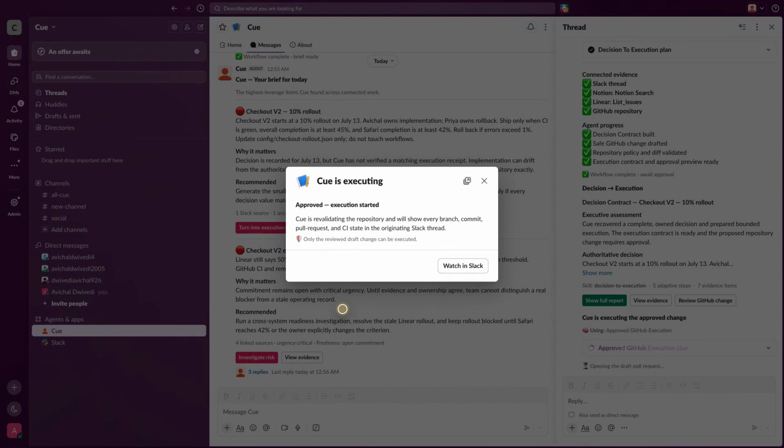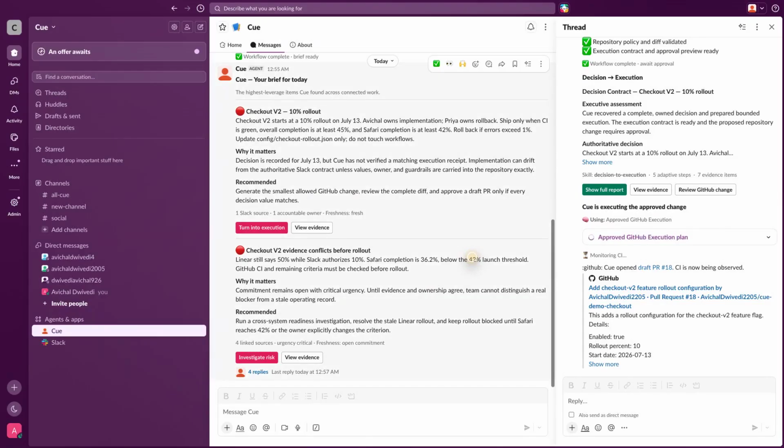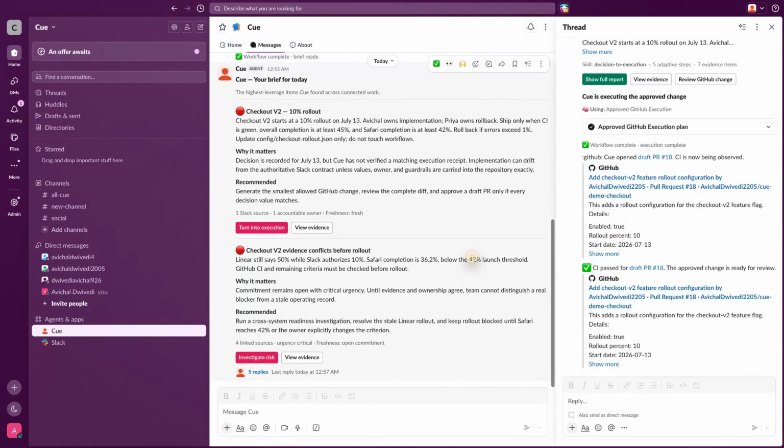Q closes the loop inside the original Slack thread. The real GitHub pull request is linked here, and CI has already reported back as passing. I never had to leave Slack, but I still retained control over the external write. The agent moved from conversation to verified execution, while every consequential action remained reviewable.